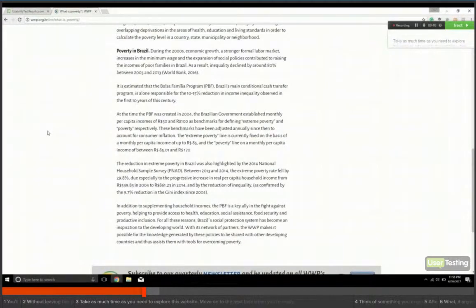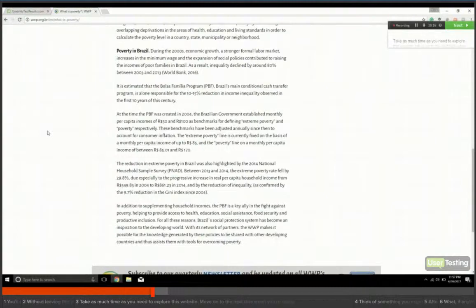Poverty in Brazil. During the 2000s, economic growth, a stronger formal labor market, increases in the minimum wage, and the expansion of social policies contributed to raising the income of poor families in Brazil. As a result, inequality declined by about 80%. Wow, wow, wow. 80%. It's estimated that the Bolsa Familia program, or PBF, Brazil's main conditional cash transfer program, is alone responsible for the 10 to 15% reduction in income inequality observed in the first 10 years of this century.